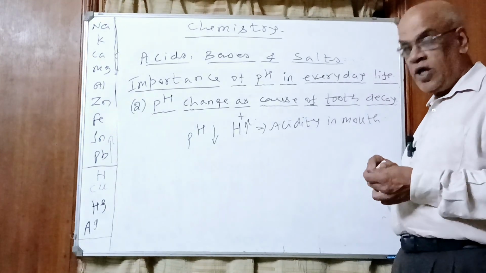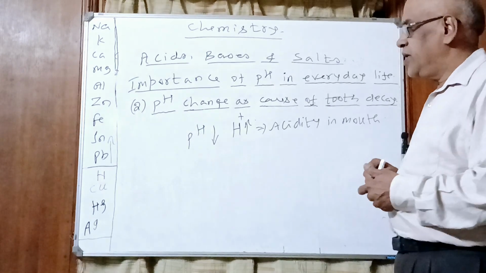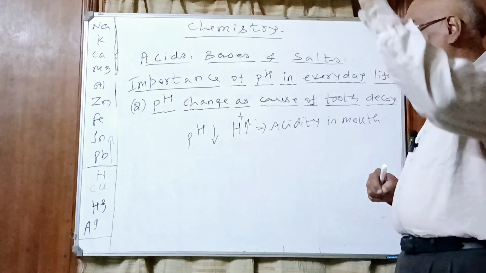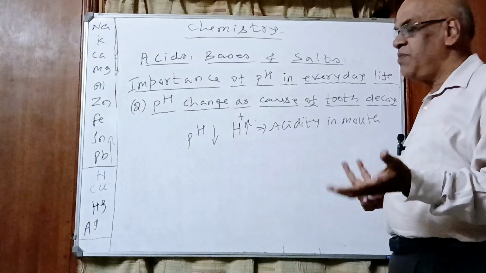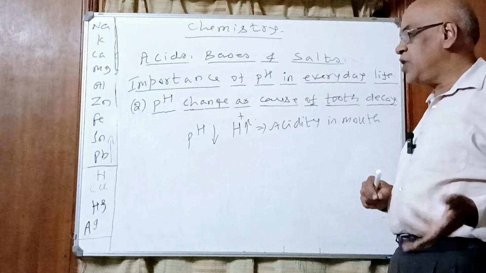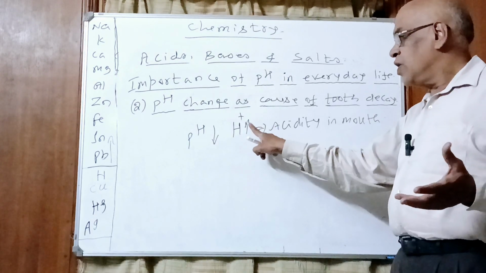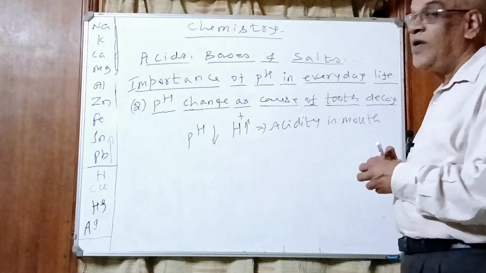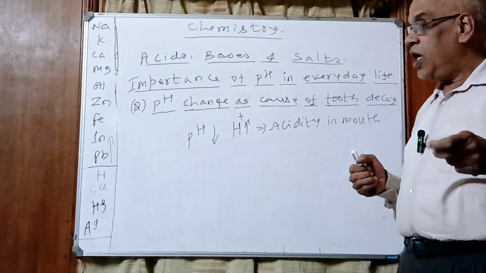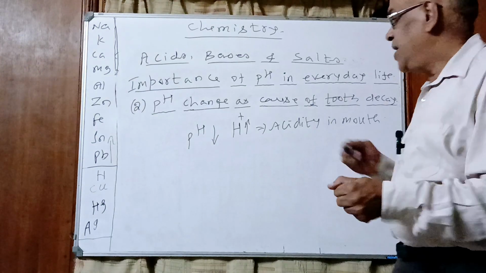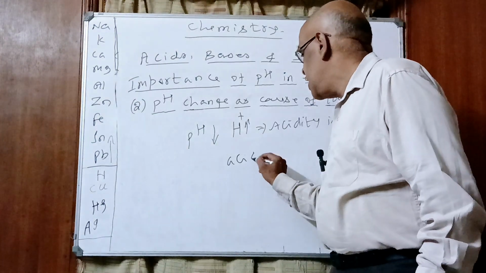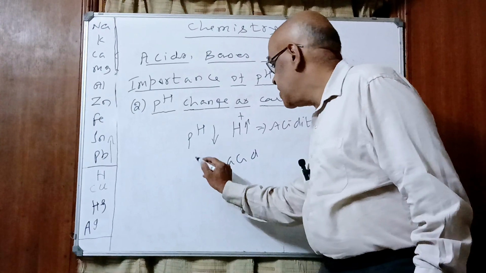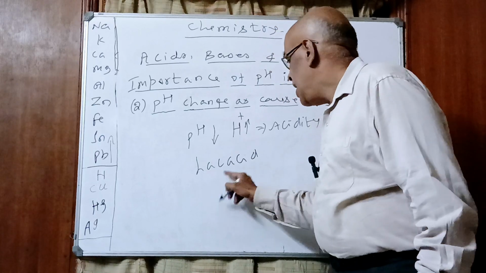What happens, children? Normally the food we eat contains sugar, isn't it? Whatever we eat contains sugar. When we eat sweets containing plenty of sugar, or a sweet is made up of sugar only, isn't it? Excess of sugar. When we eat, what happens? The bacteria present in the mouth convert the sugar present in the food or sweet into an acid, which is called lactic acid.